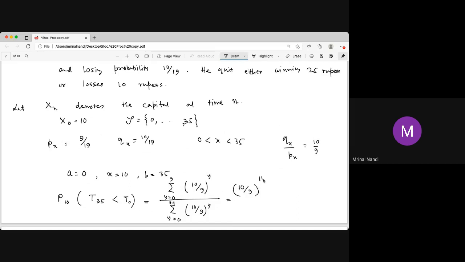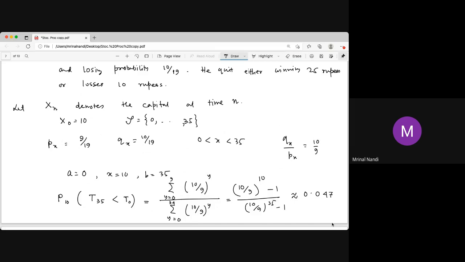The sum of GP is just this minus 1 divided by 10 by 9 whole to the power 35 minus 1, and that will just calculate very approximately. It is just 0.047. It is very low actually. It's just a 5% chance that you will go home with 35. That is a 5% chance, and more than 95.5% chance is you go home with 0 rupees.